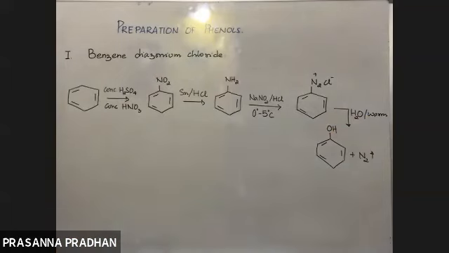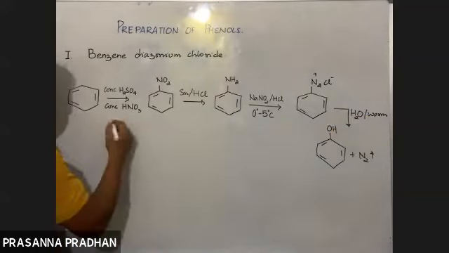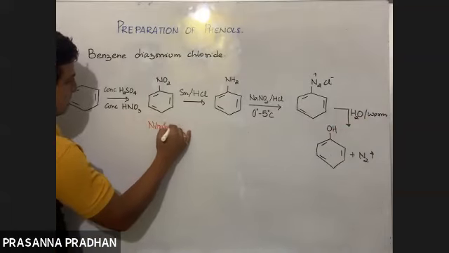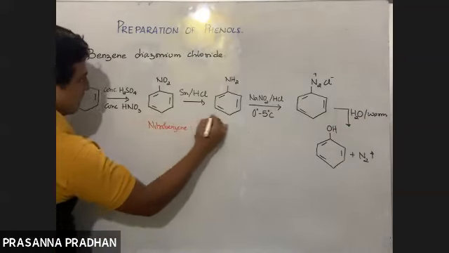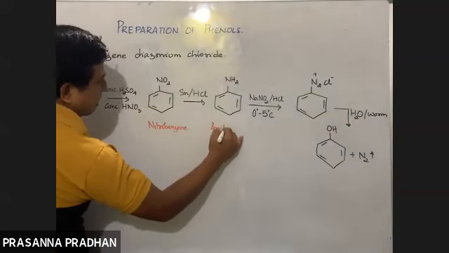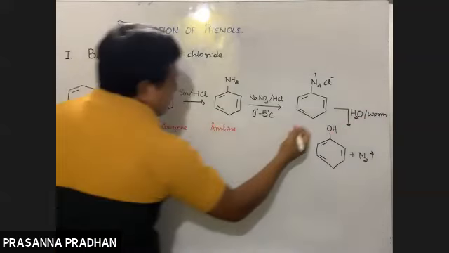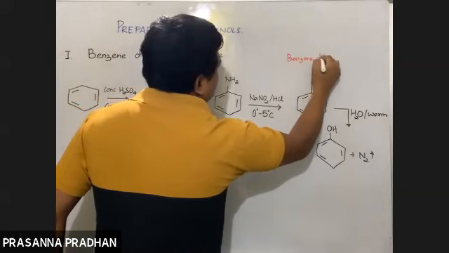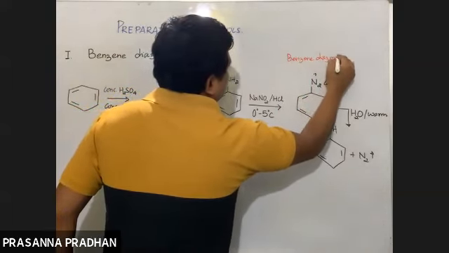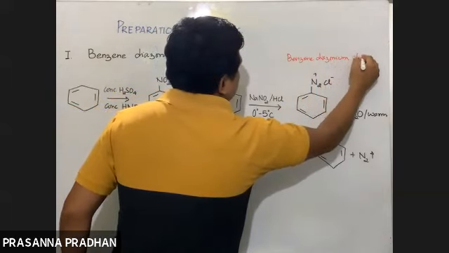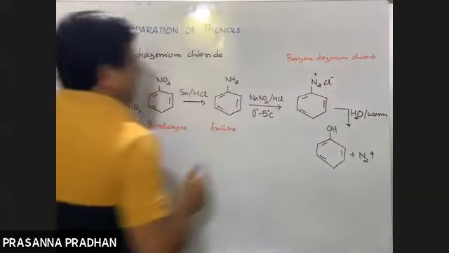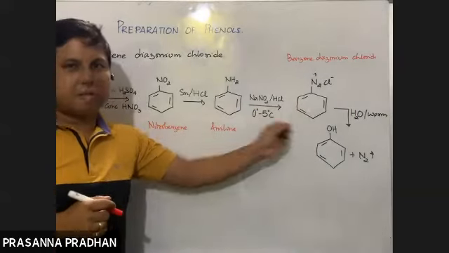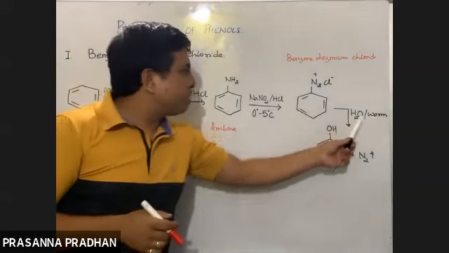So see how many questions can be made from here. We have started from benzene. First step was nitrobenzene. The second step was aniline, and the other was benzene diazonium chloride. So this is the route. How do you prepare phenol from benzene diazonium chloride? When benzene diazonium chloride is warmed with water, we get phenol.